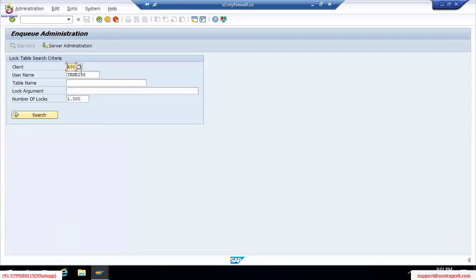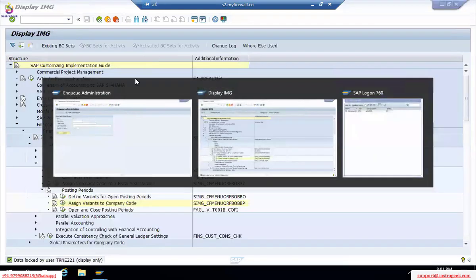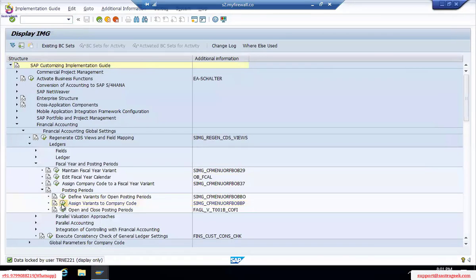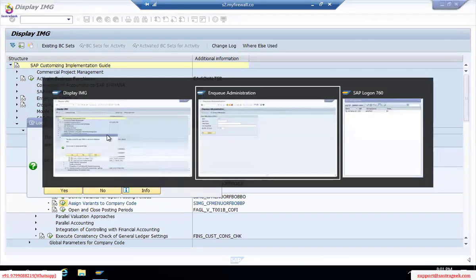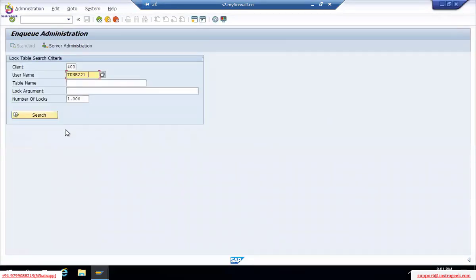Go to lock entries and give whatever username you have there.